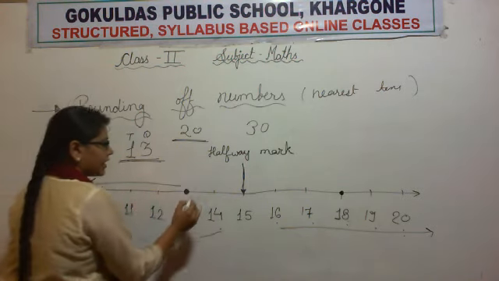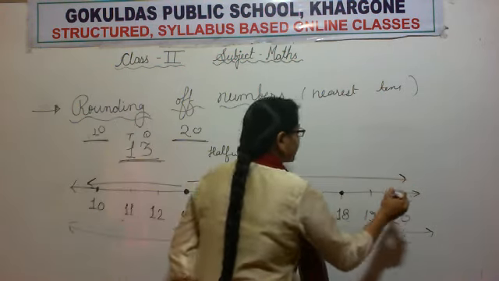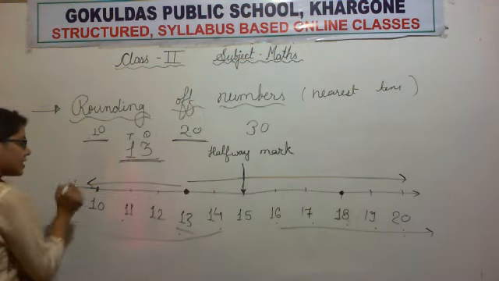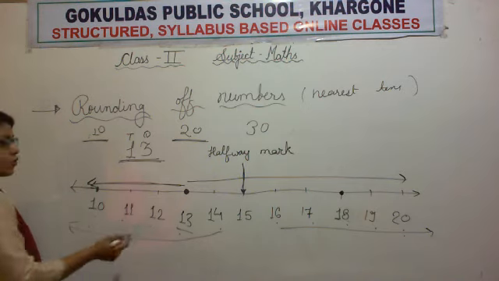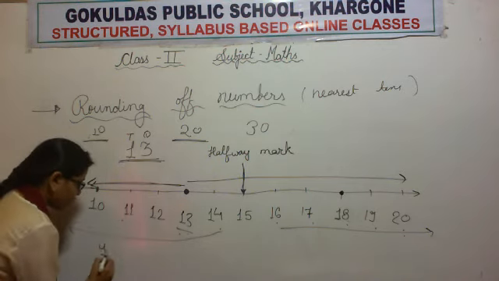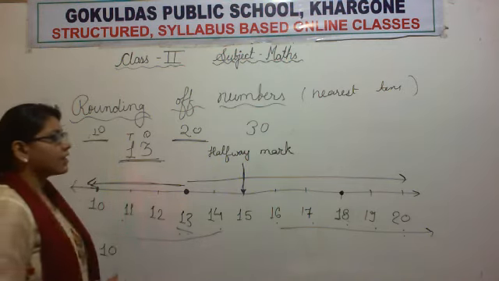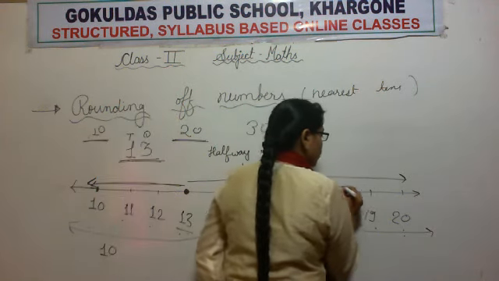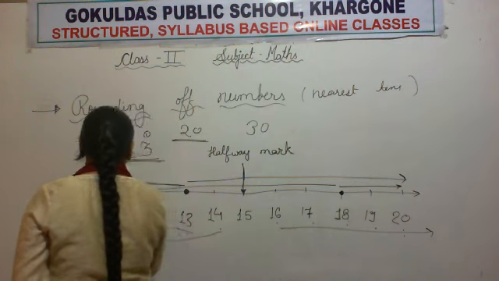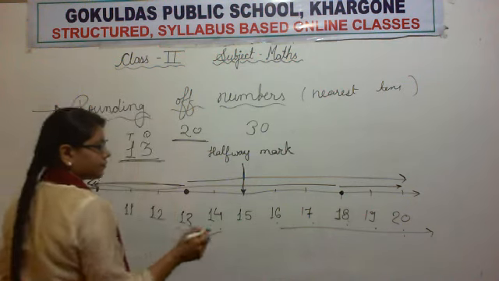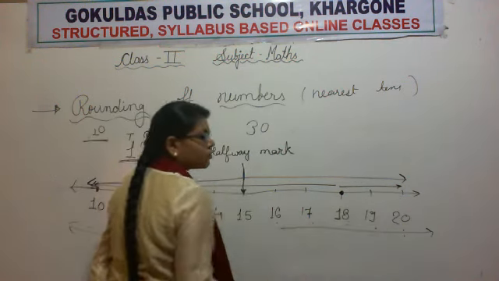This is less distance, or this is less distance? Yes, this is less distance, so it means 13 is closer to 10. So we will round this 13 to 10. And suppose 18 is there, so is it less distance or is it more distance? Yes, this is the shortest distance.